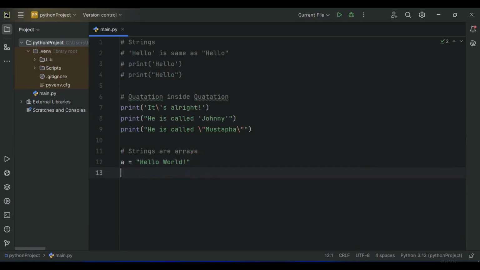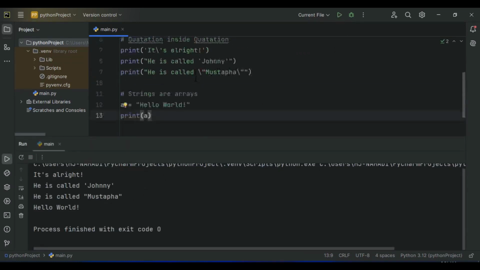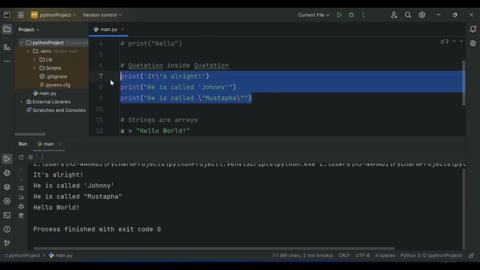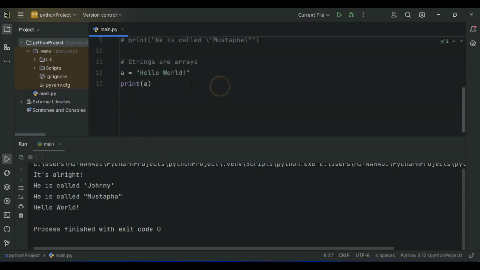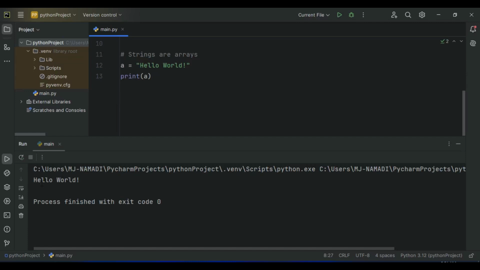Now if I go ahead and print a, we're going to get the whole string hello world. Let's go ahead and print it out. As you can see, we have hello world. Let me actually go ahead and comment this line of code because we don't need it anymore for now. We are done with it. So now let's go ahead and run our program once again. As you can see, we have hello world.